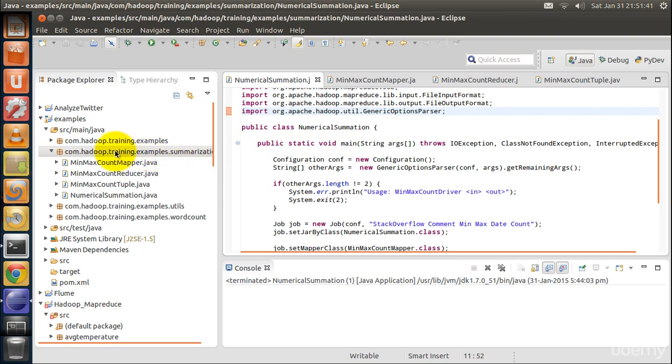This is our MapReduce program. It processes the comments dataset and determines the first time and the last time a user commented. It also counts the total number of comments from each user. Before we understand the program, let's see the comments dataset.